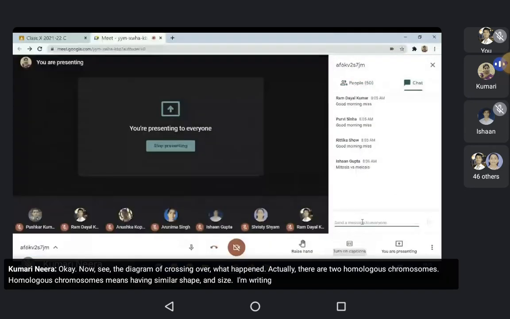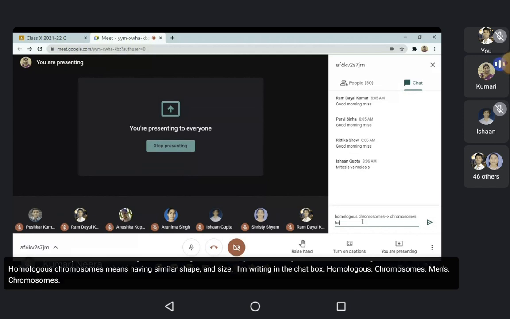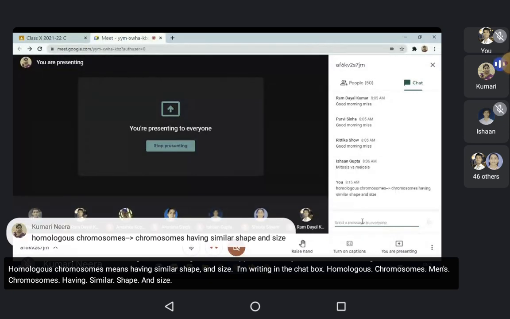I'm writing in the chat box. Homologous chromosomes means chromosomes having similar shape and size, that are called homologous chromosomes.